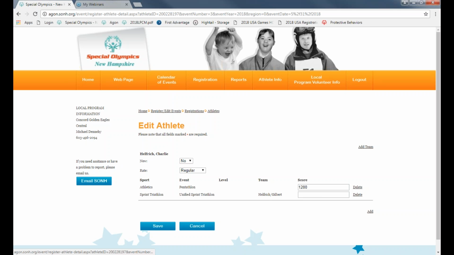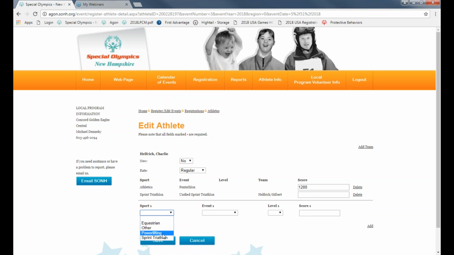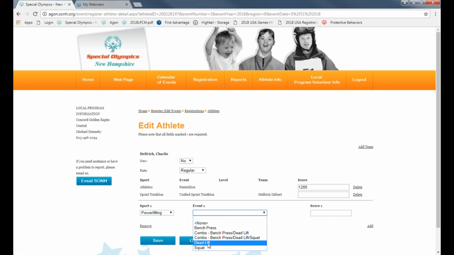Same goes for powerlifting. You're going to go to powerlifting, select the events that they want to do. You won't be prompted to select a level or team, but you will be required to put the weight here in the score box here. And you'll click save or delete that blank entry above.